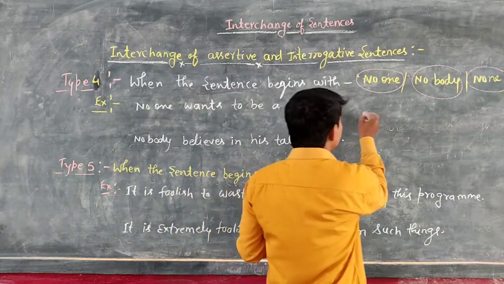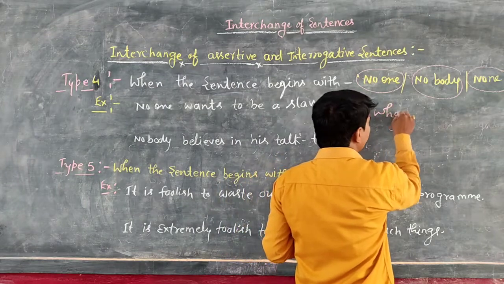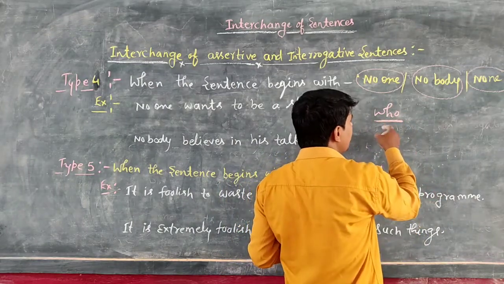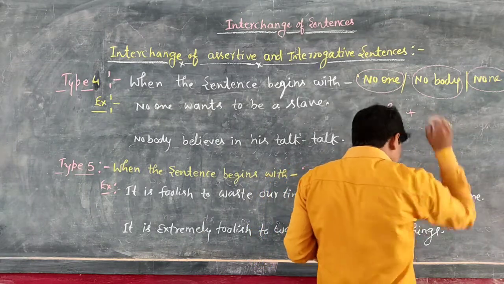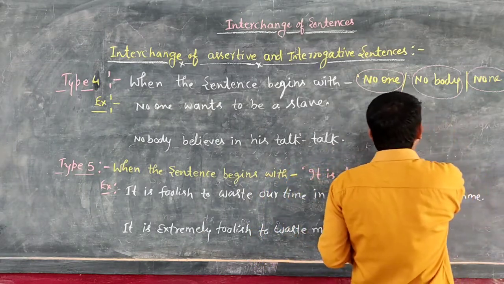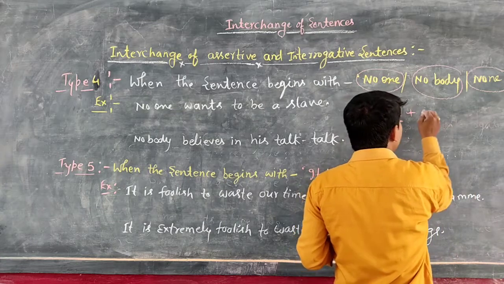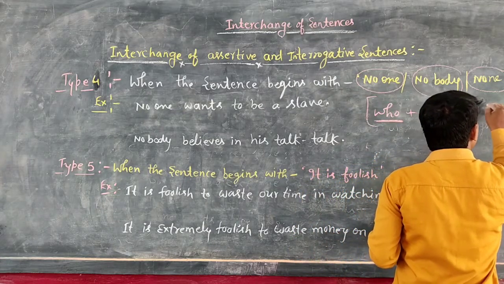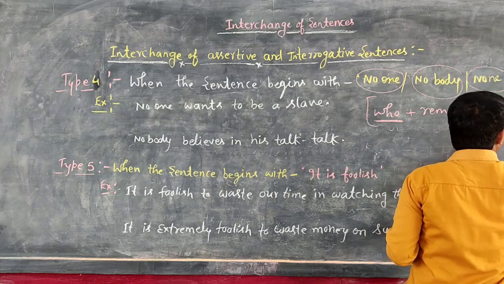So students, very first you will write who. Very first what will you write? You will write who. Okay, and nothing is changed. Very first you will mention who, and after that you will mention the remaining words, and at last mark of interrogation.